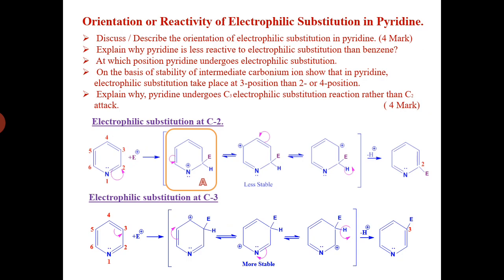So that carbon becomes unstable. To stabilize it we get a different type of resonating structure, and lastly after removal of a proton we get a 3-substituted electrophilic product.